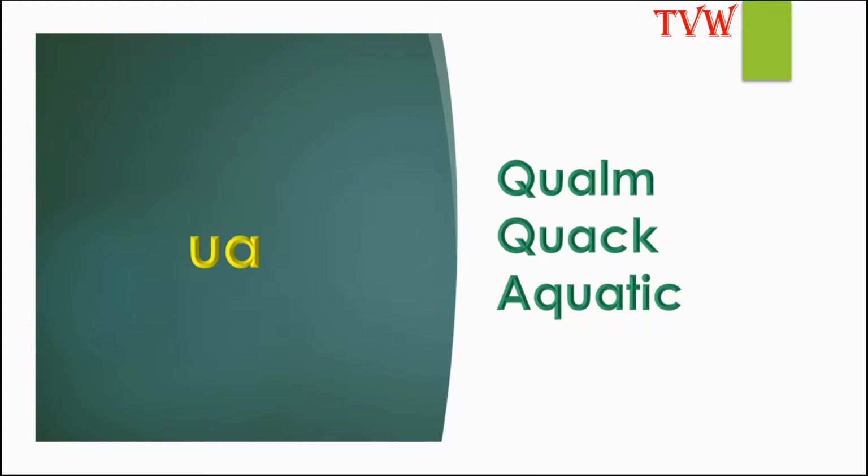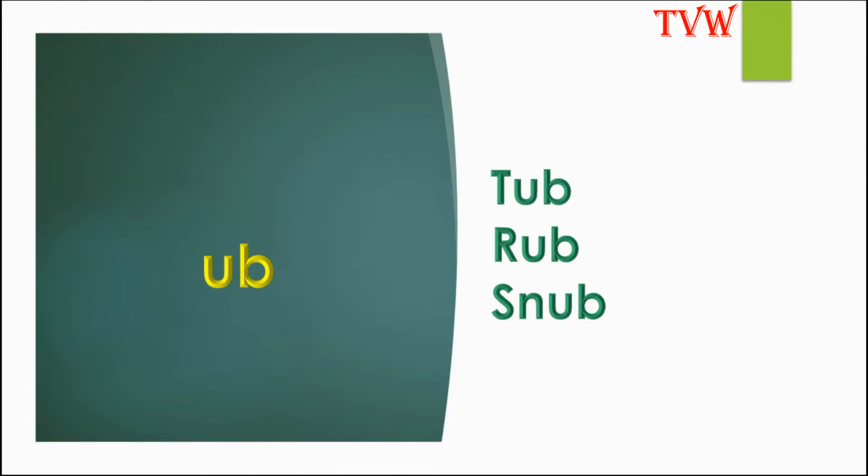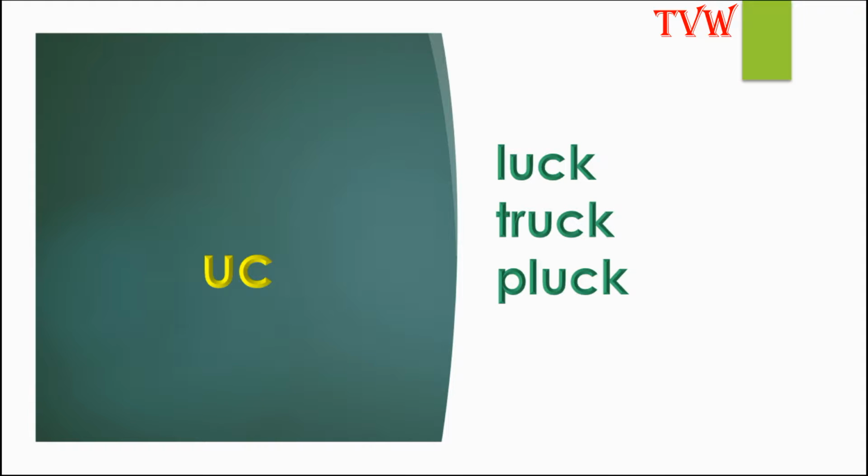The letters UA make the sound WA, as in qualm, quack, aquatic. Again, the letters UA make the sound WA. The letters UB make the sound UB, as in tub, rub, snub. The letters UC make the sound uck, as in luck, truck, pluck. So the letters UC make the sound uck.